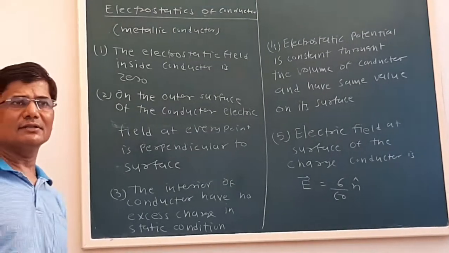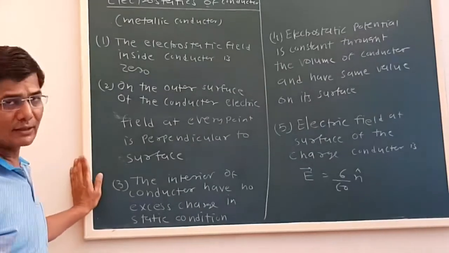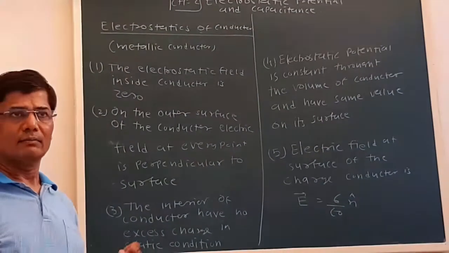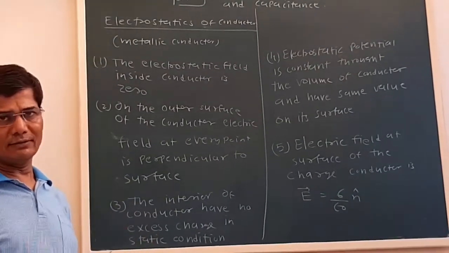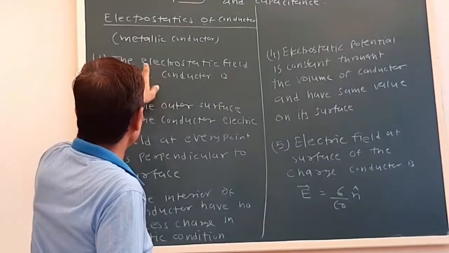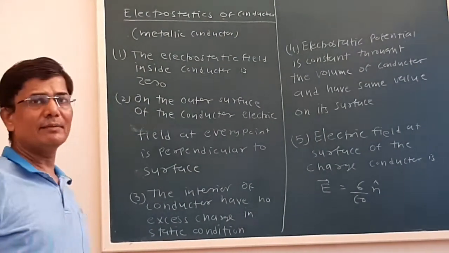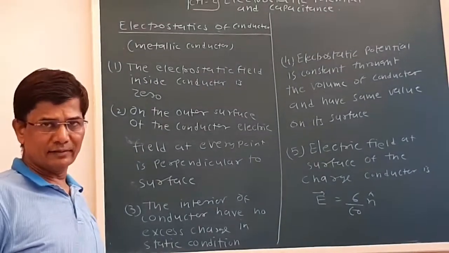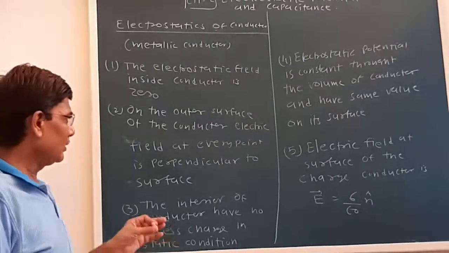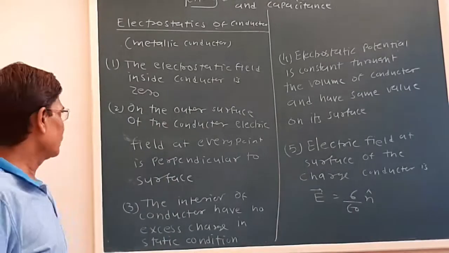Whenever we talk of a conductor in this lesson, we assume they are metallic conductors. We studied about configuration of metallic solids in our 11th standard. Now what are the important points here? The first point is this: the electrostatic field inside the conductor is zero. Why? Because the charges are distributed in such a way that there will be no undistributed charge, so the electric field will be zero.